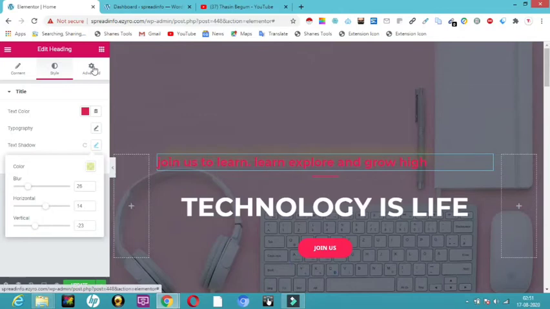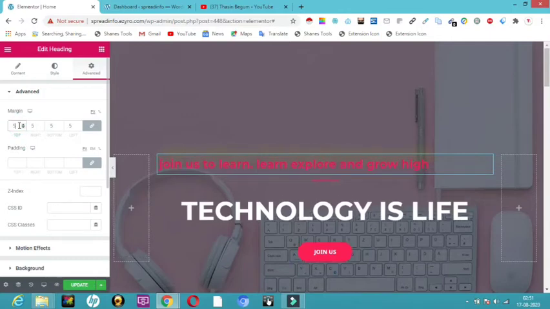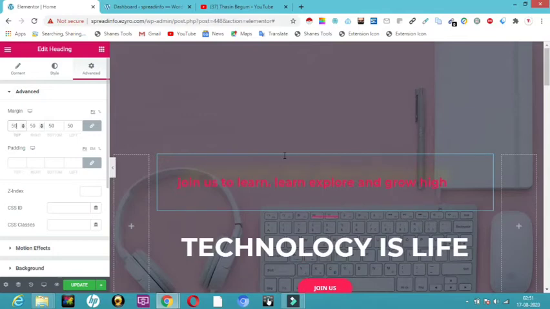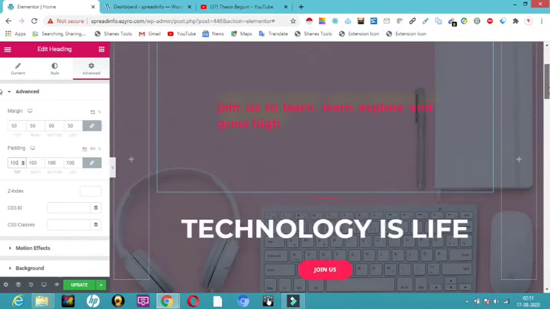Next the point comes to advanced. Let me tell you how it works. Now the point comes to margin. If I give 50 here, you can see automatically how it changes. Margins give 50, 50 on all sides equally, a space is given. And the padding, if I give 100, you can see a big space has been produced.